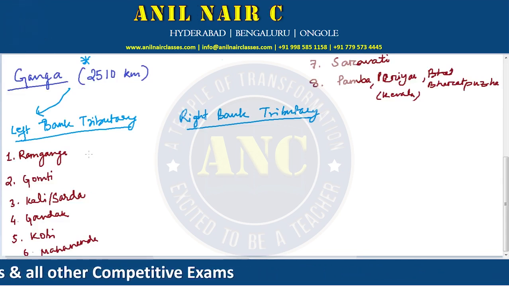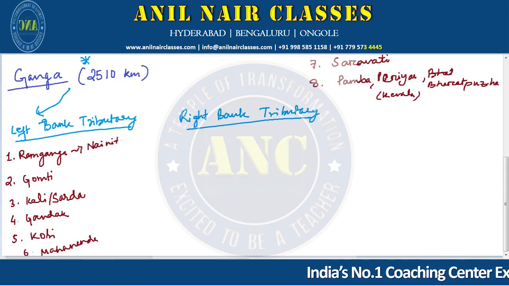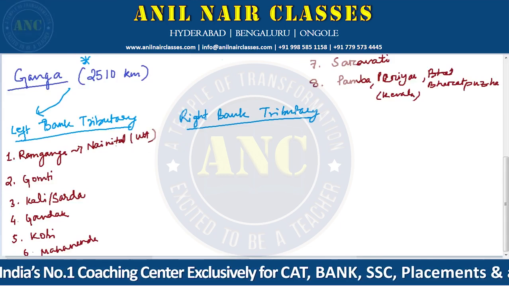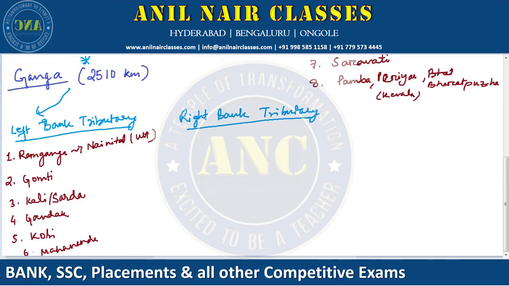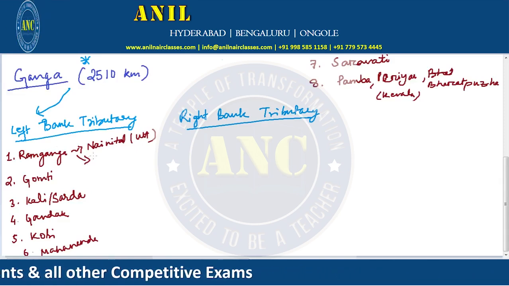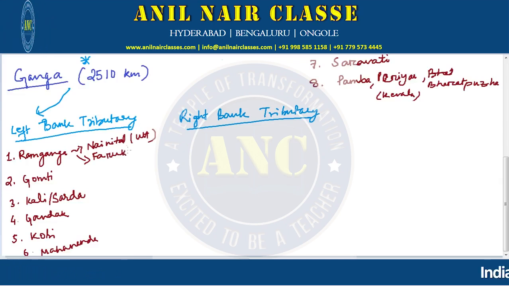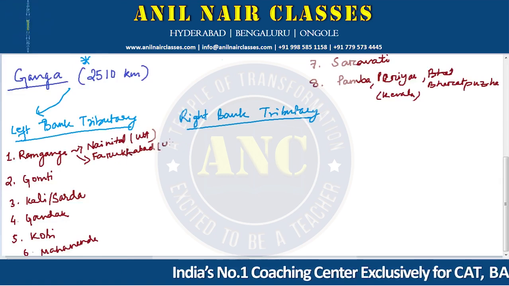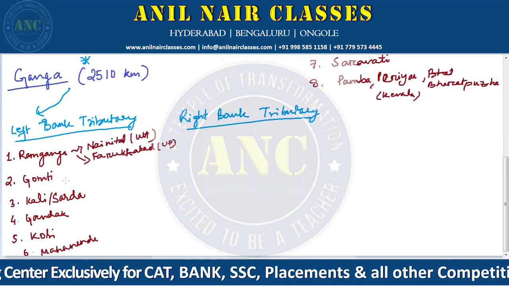So Ram Ganga, the origin is Nainital, and Nainital is in Uttarakhand. Nainital is also famous for its hill station. It joins Ganga in Farrukhabad, and Farrukhabad is in Uttar Pradesh. Okay, I'm writing the short. I hope it is clear to all.